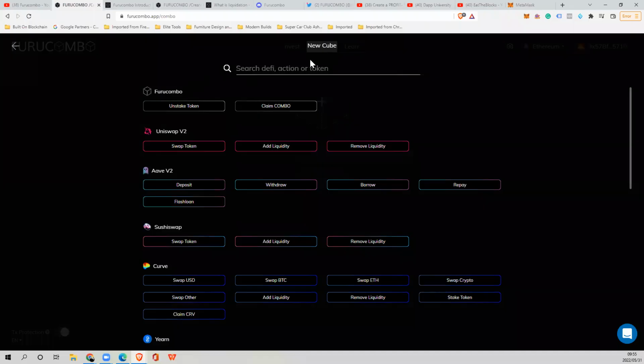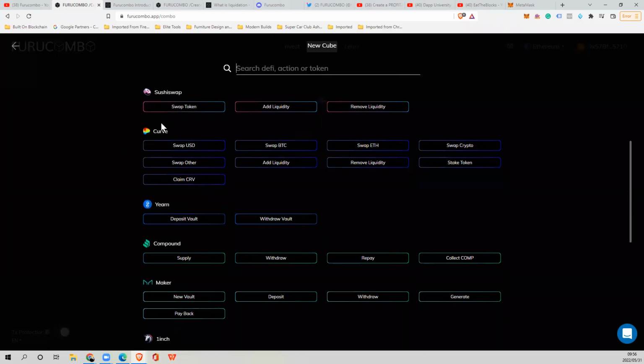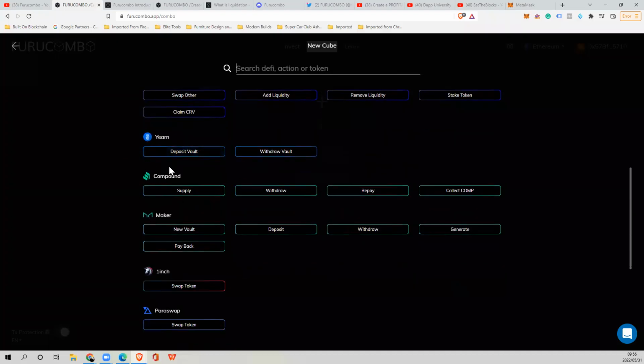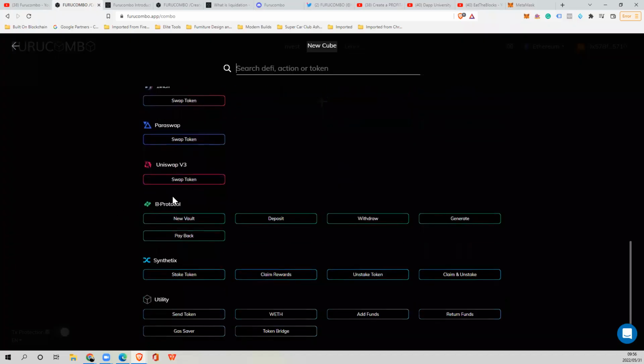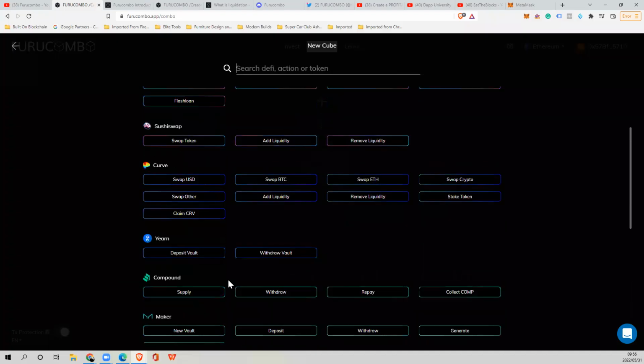Now you've got access to all these cubes, which gives you access to Fury Combo. On the back end, the guys that have put this together have already coded everything for you. This is more like building with Lego blocks within this platform. So you've got access to Uniswap, Aave, SushiSwap, Curve, Yearn, Compound, Maker, 1inch, Paraswap, Uniswap version 3, B.Protocol, Synthetix, and all of these utilities as well, right?